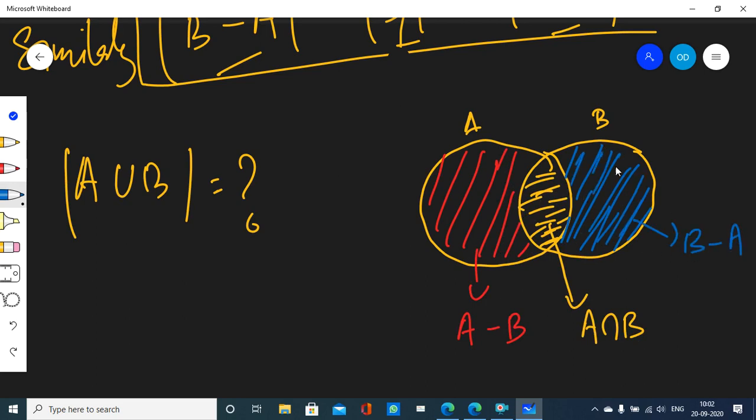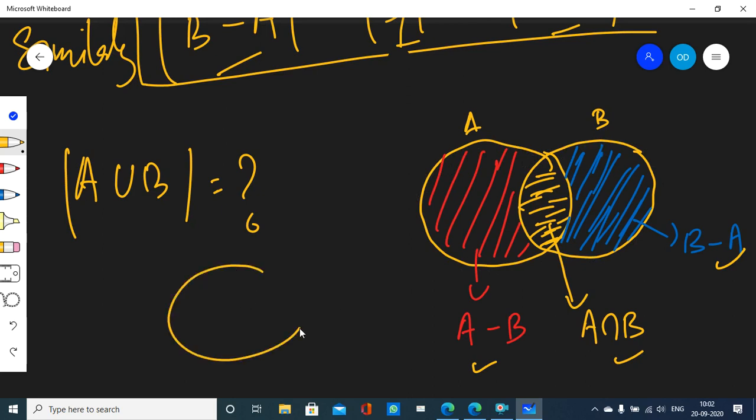B minus A, because all the elements in this blue shaded region belong to only B. They have nothing to do with set A. Well, think about it. If I take a union of these three sets, the entire A union B set is covered, right?